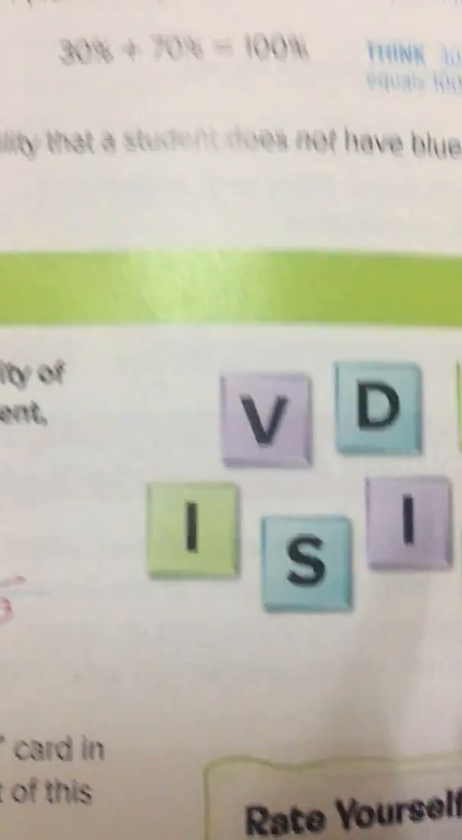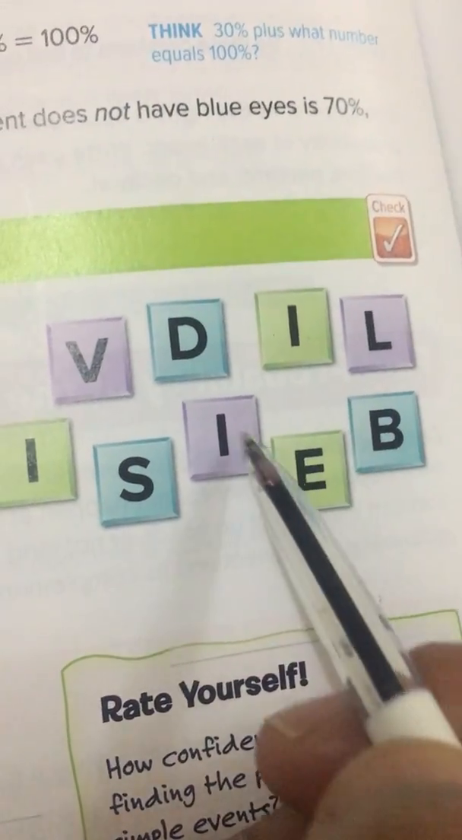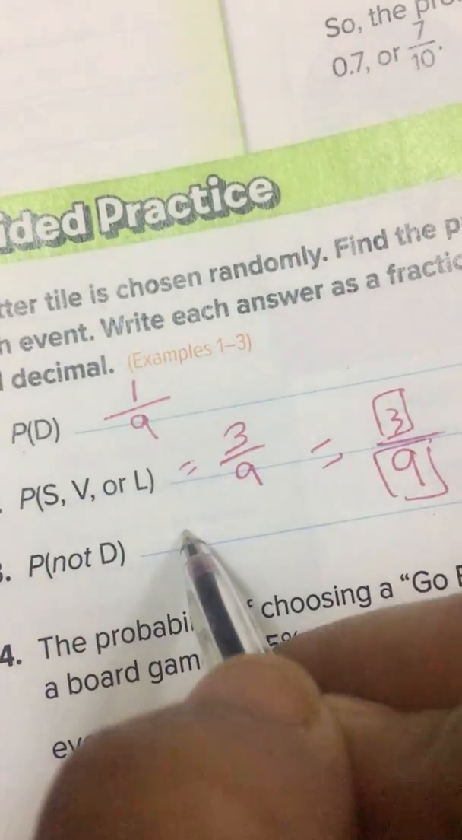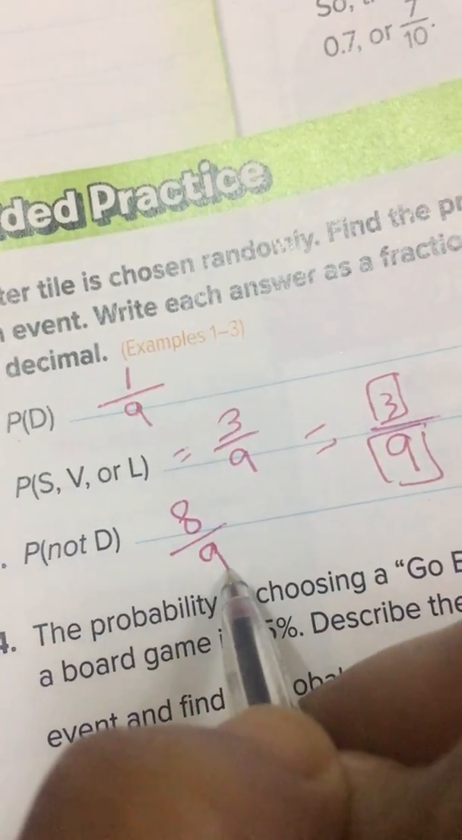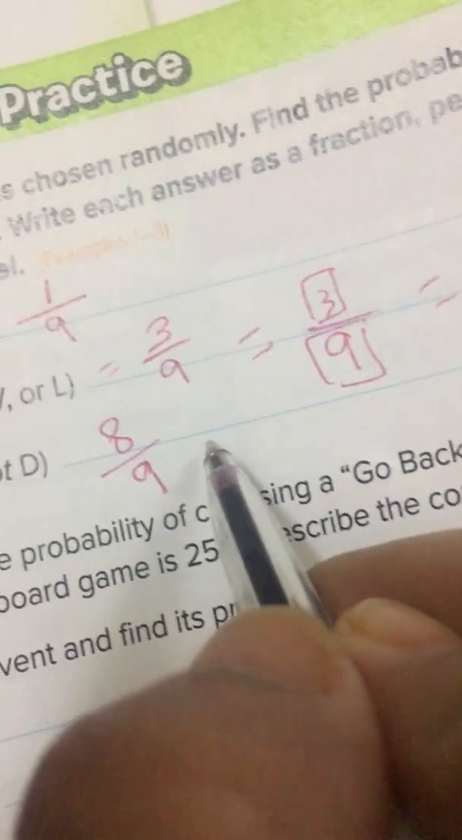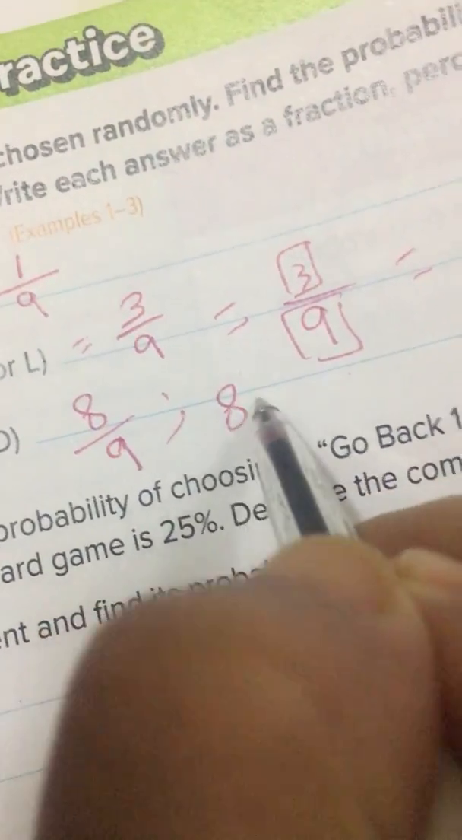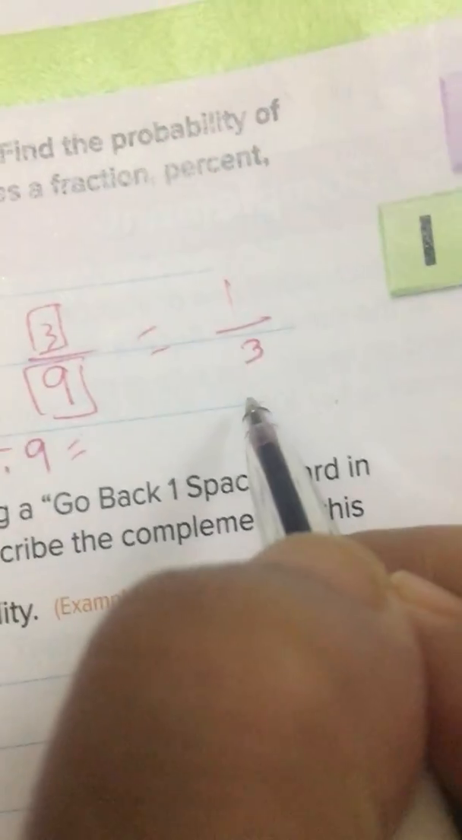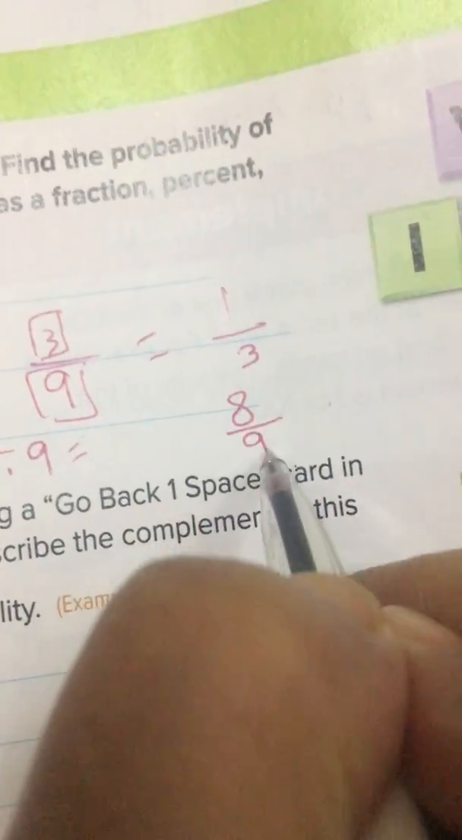Not D. Not D means cancel D. So 1, 2, 3, 4, 5, 6, 7, 8. I cancelled D only. 8 over 9. Okay, write in decimal. How can I write in decimal? 8 divided by 9 equals, write the answer. Write as a percent: 8 over 9 times 100%, and write the answer. Okay.